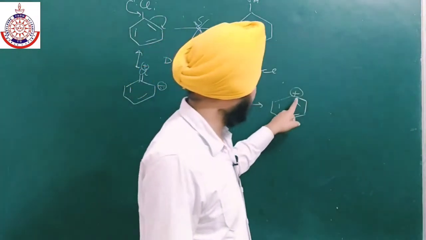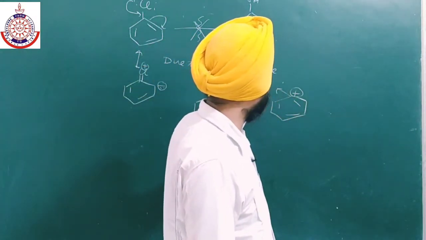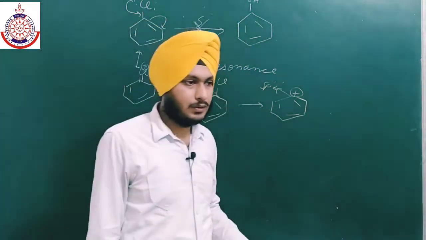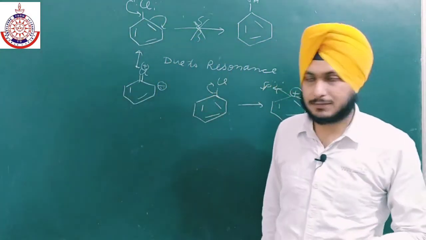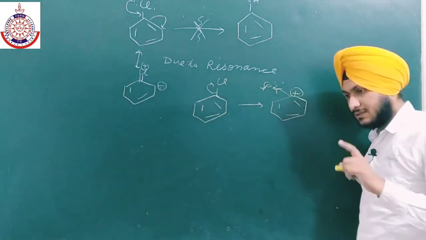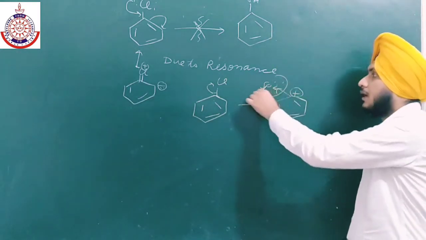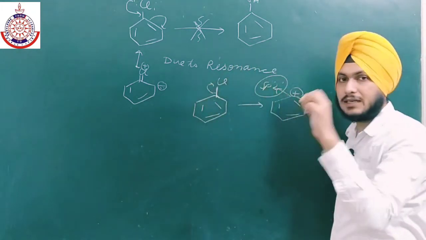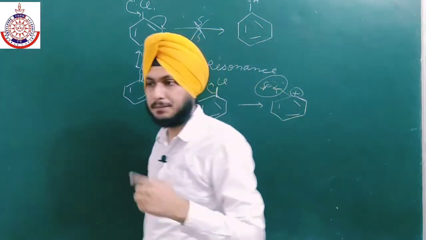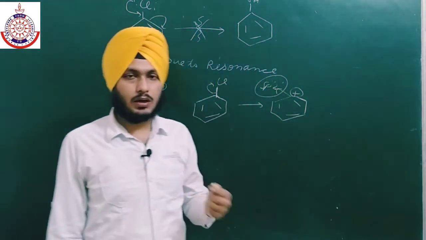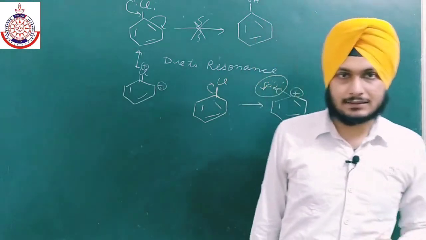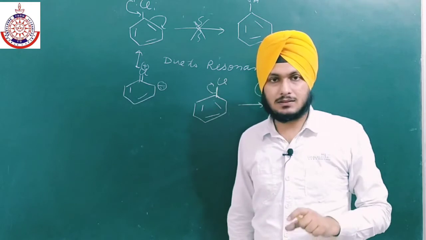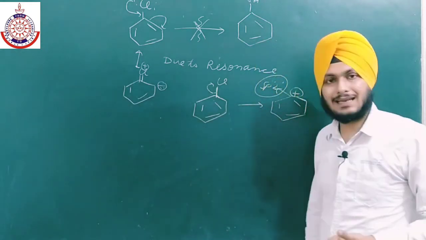This carbon is sp2 hybridized, and we all know that sp2 hybridized carbons are more electronegative because there is more s character as compared to sp3. And the other reason is that the sp2 hybridized orbital is small, so this bond length is small. That is why the cleavage of this bond is not easy as compared to methyl chloride or haloalkanes. So this bond is smaller than that of alkyl halides.